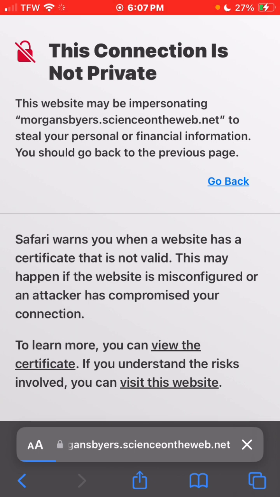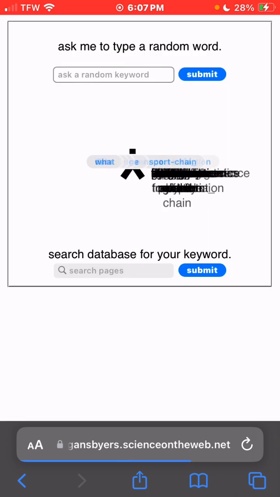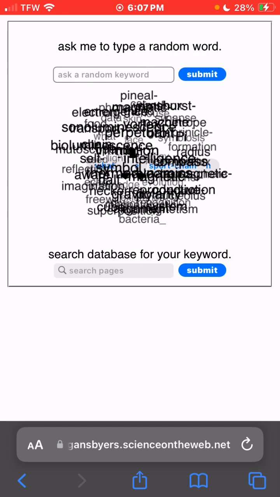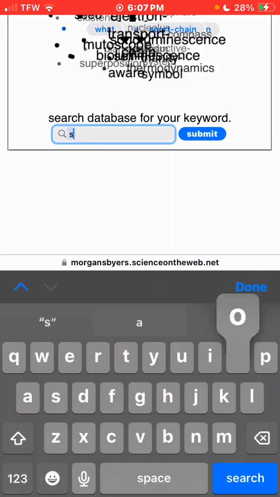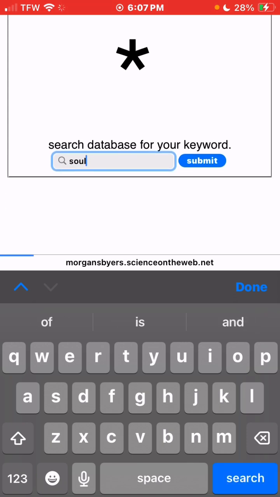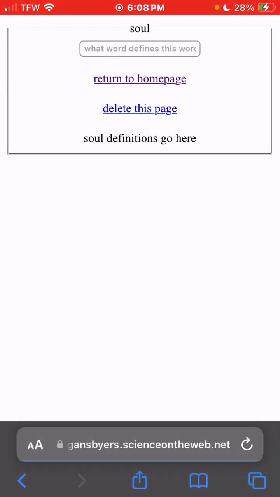Just wait for it because it's got to load the database. It's a really big database. It's not that big, but locally it's big. Boom, it loads up and everything works. Now when you type in something, let's type in soul. The word soul doesn't exist. Click enter and it creates the word soul. It brings you directly to the page, and on the next page you can create or choose a word that defines the word soul.